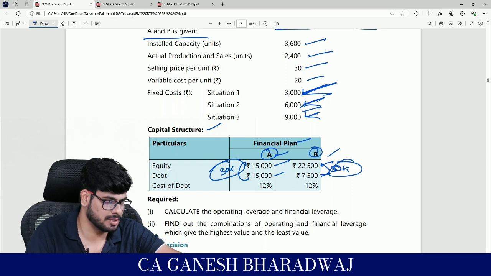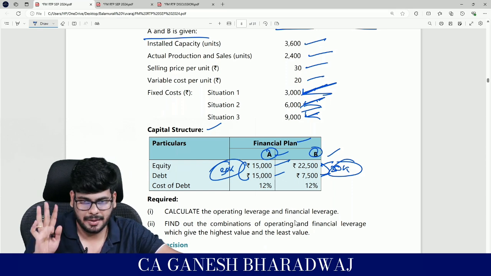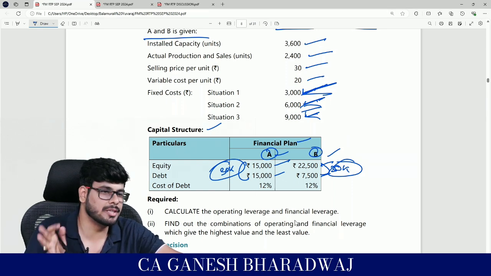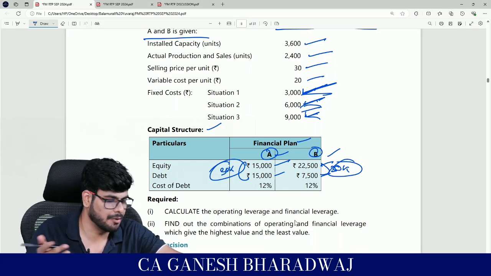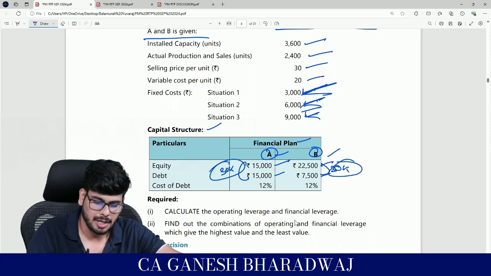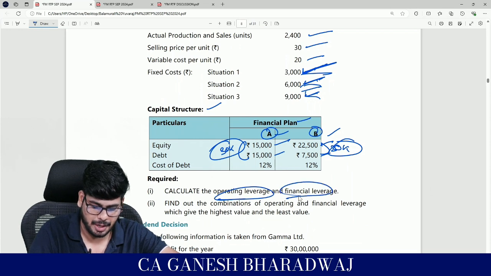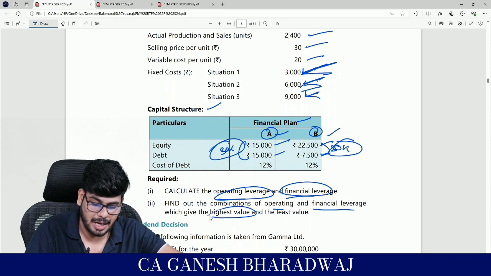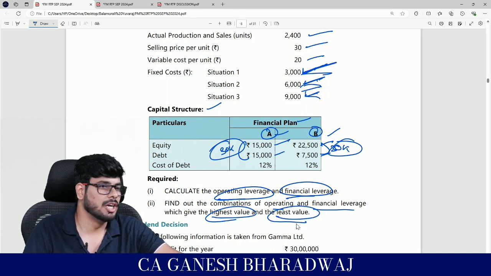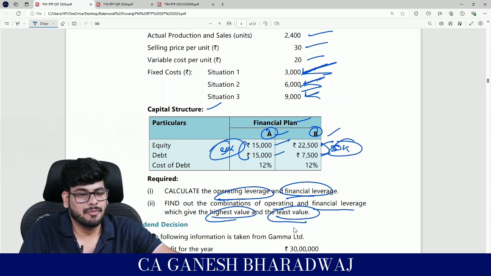Now that's about the sum. Doing it is very simple, but you should know that there are only 3 possible outcomes for operating leverage and 6 possible outcomes of financial leverage. What have they asked for? Calculate the operating and financial leverage and find out the combinations of operating and financial leverage which give the highest value and the least value. Now don't say which alternative is best.